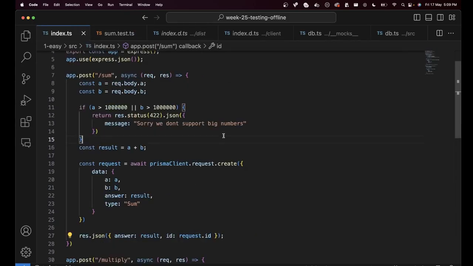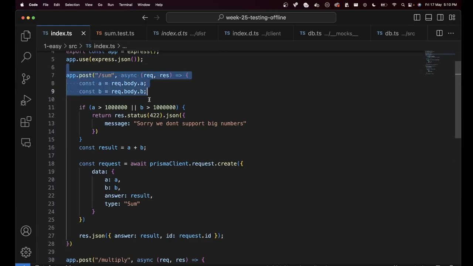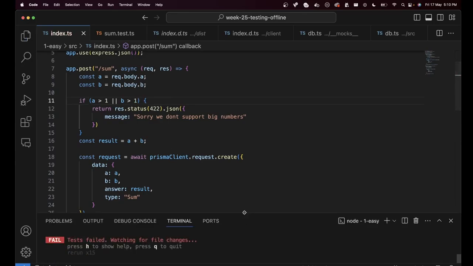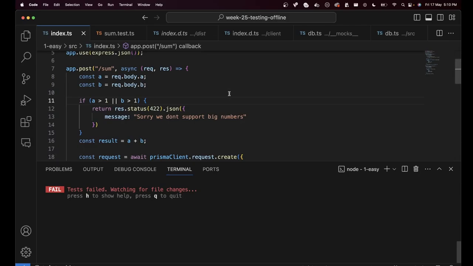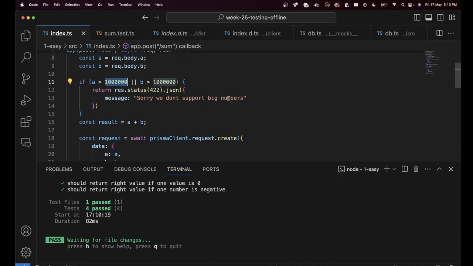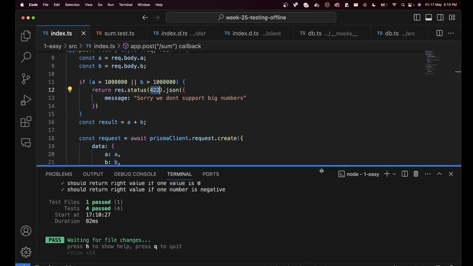So you might think, okay, now I have a very strong testing suite. There can never be anything wrong here. And if there is ever anything wrong here, then my tests will fail. Let's try out a few things. Let's say some dumb developer comes and makes this something like this, makes a mistake, and the tests begin to fail. If we revert, then the tests succeed again. Let's say some dumb developer comes and sends the wrong status code. Then the tests begin to fail. Makes it correct. Tests begin to succeed.